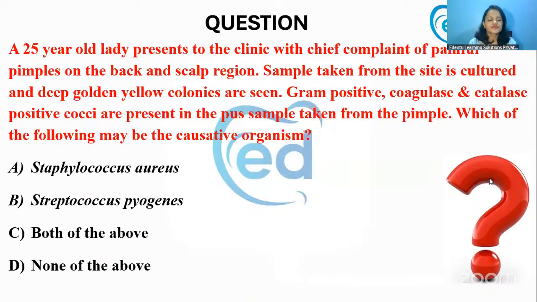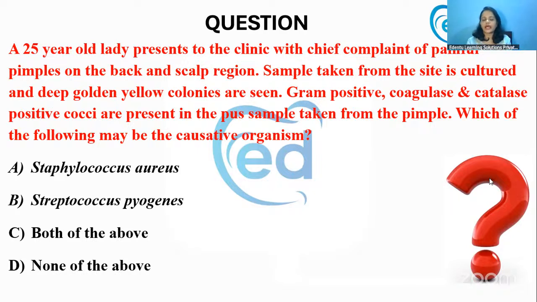Next question. A 25-year-old lady presents to the clinic with chief complaint of painful pimples on the back and scalp region. A sample taken from the site is cultured and deep golden yellow colonies are seen. Gram-positive, coagulase and catalase-positive cocci are present in the sample taken from the pimple. Which of the following may be the causative organism?